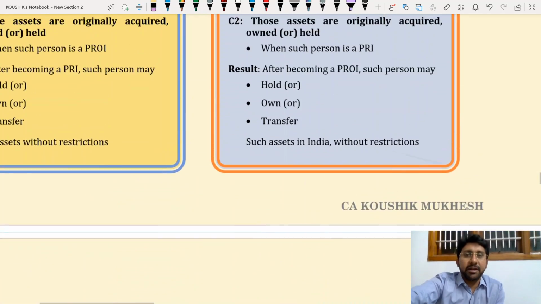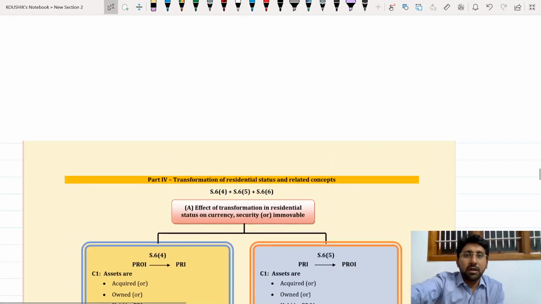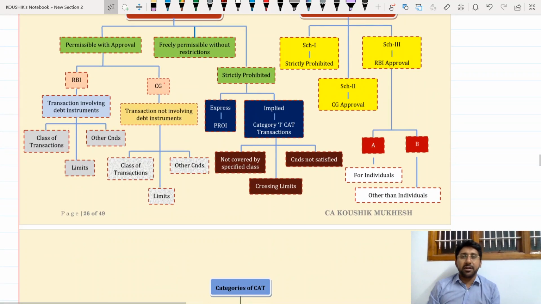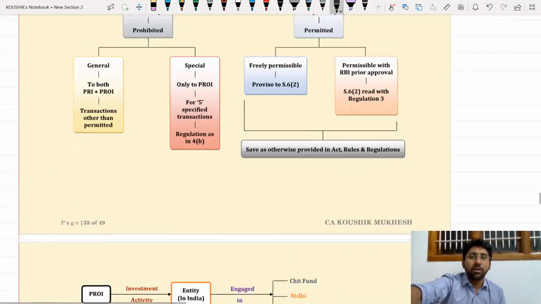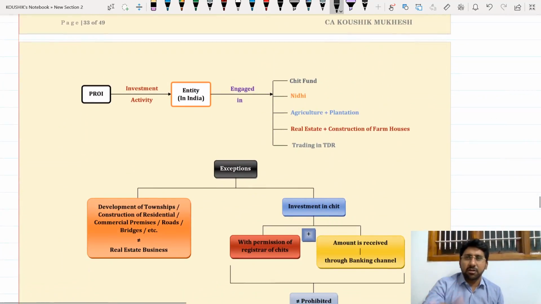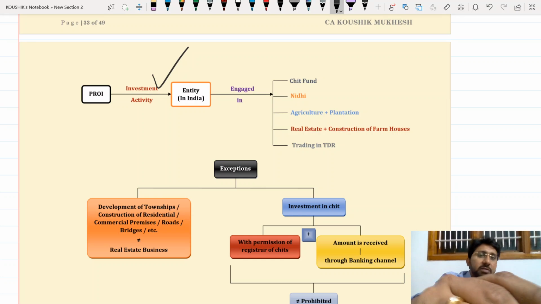So now what we completed, everyone please just make a quick revision. Capital account transactions that are strictly prohibited completed. Now we have seen capital account transactions strictly prohibited to whom? PROI. Then PRI, everything is prohibited except what are coming into RBI and CG permission. Now everyone listening will get a small kind of doubt. Sir, we now completed the concept of capital account transaction, freely permissible, fully understandable, amortization of loan, depreciation and direct, strictly prohibited. Whatever is not permitted is prohibited. Along with that, for PROI, these are the additional prohibitions provided.